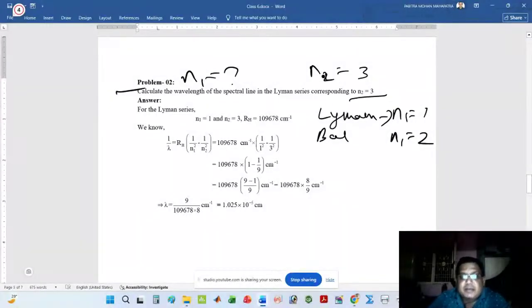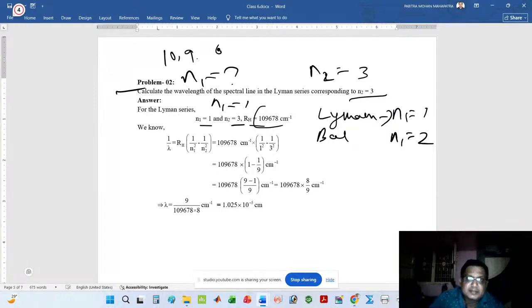Now move to the problem. In the question, n2 is given but n1 is not given. You should remember for Lyman series what the value of n1 is. So we know that for Lyman n1 is equal to 1. So here I can write n1 is equal to 1, n2 is equal to 3. RH you already know, 10^9 6 7 8. Remember, this is the short trick. After 10, you go to 9, that is the decrease. Next, remember 6, 7, 8, this is the increase. All the digits from 6 to 10 are present: 10, 9, 6, 7, 8.